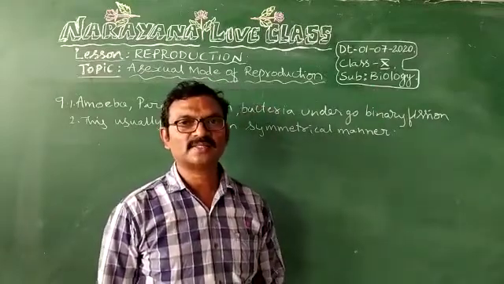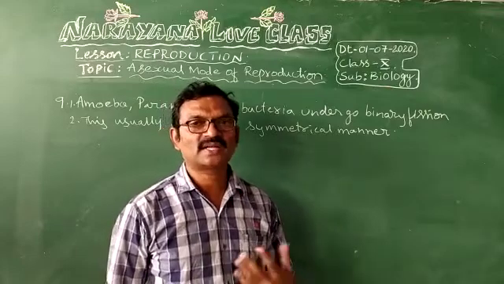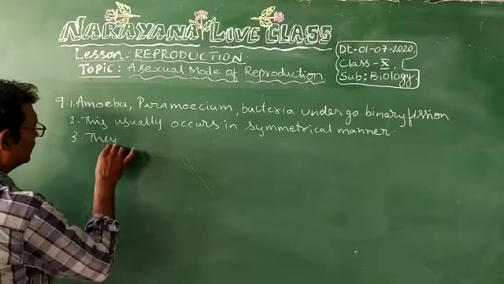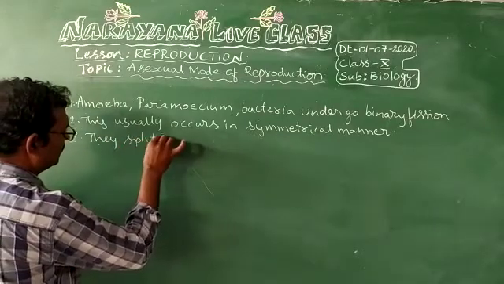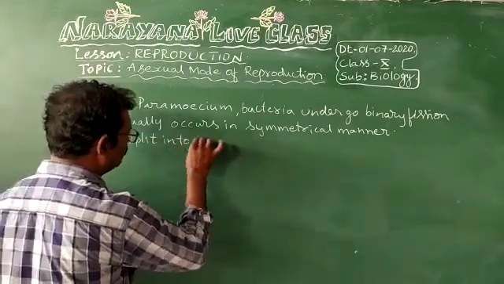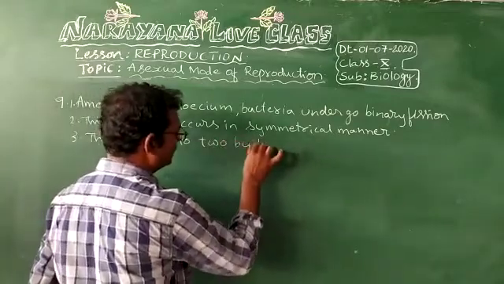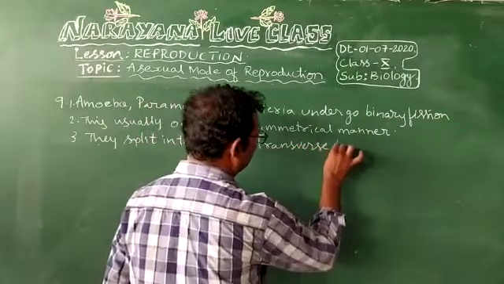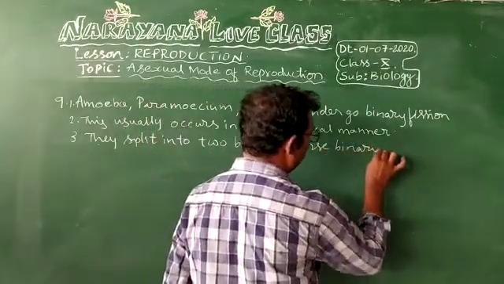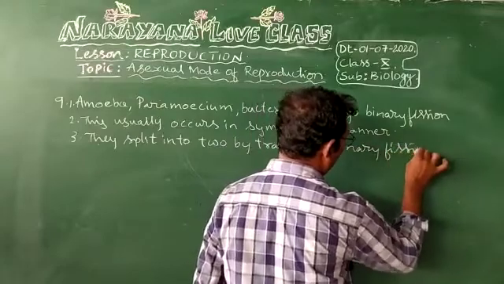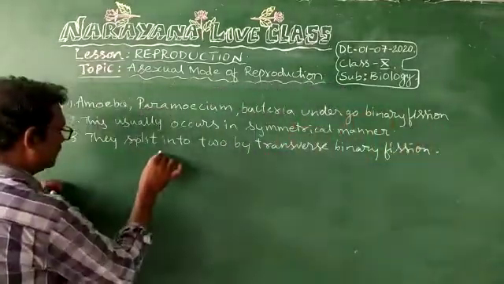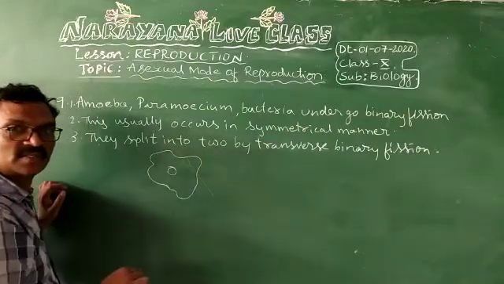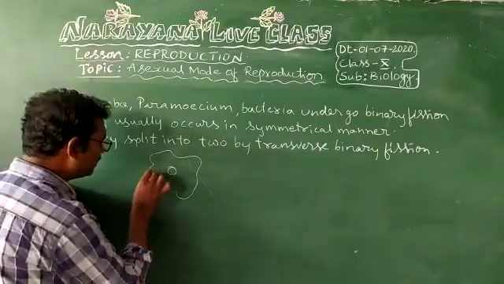And the third point is they split into two by transverse binary fission. Suppose this is an amoeba, you know that. This amoeba splits into two.